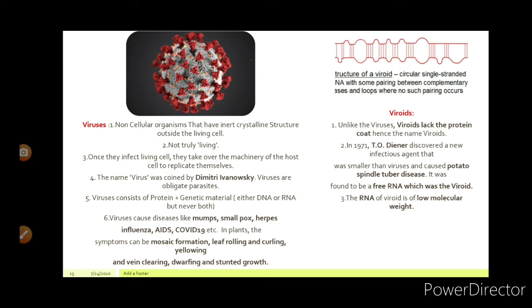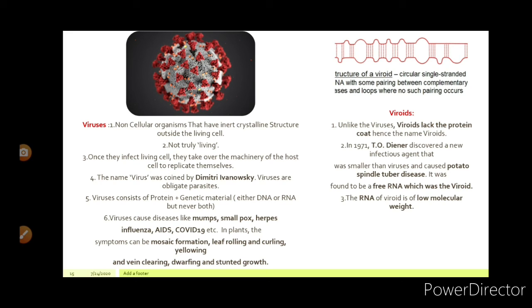Next point is viroids. Unlike the viruses, viroids lack the protein coat, hence the name viroids. In 1971, T.O. Diener discovered a new infectious agent that was smaller than viruses and caused potato spindle tuber disease. It was found to be a free RNA, which was the viroid. The RNA of viroid is of low molecular weight as compared to viruses. See, in viroids, there is no protein coat but only genetic material.